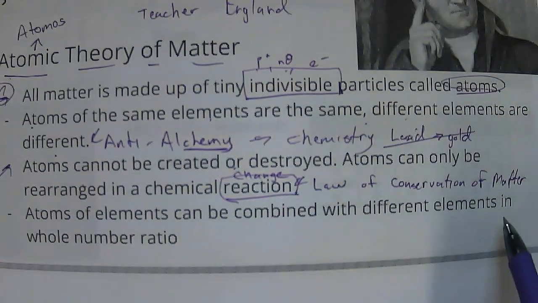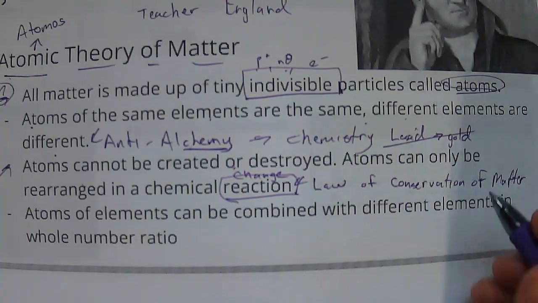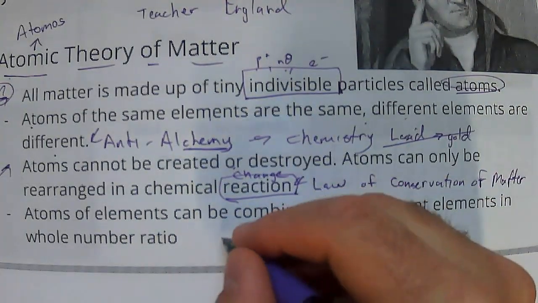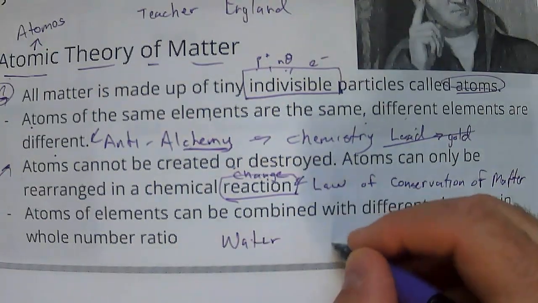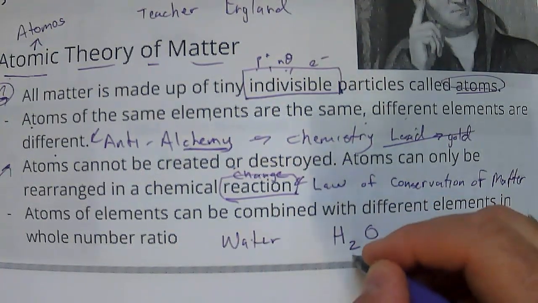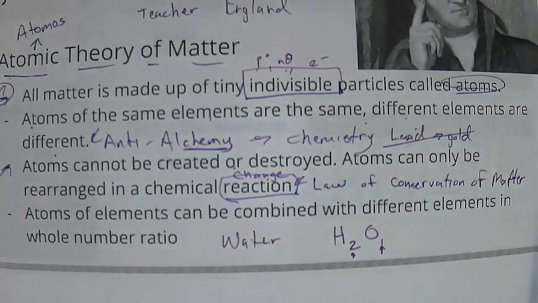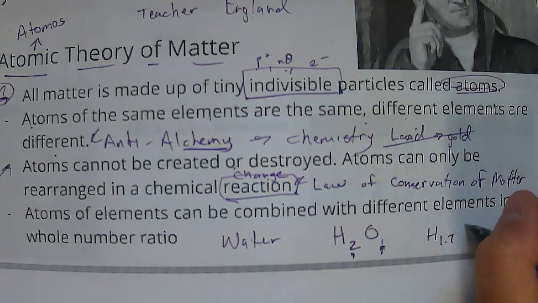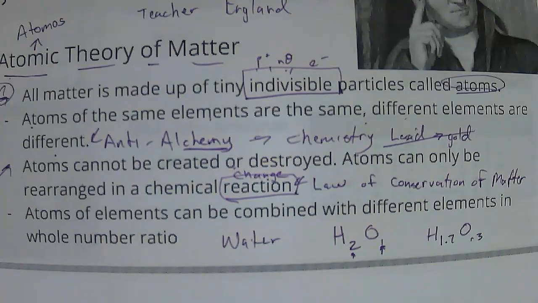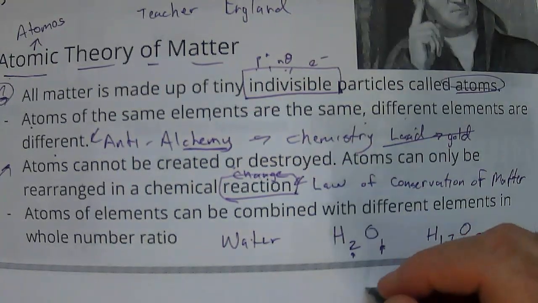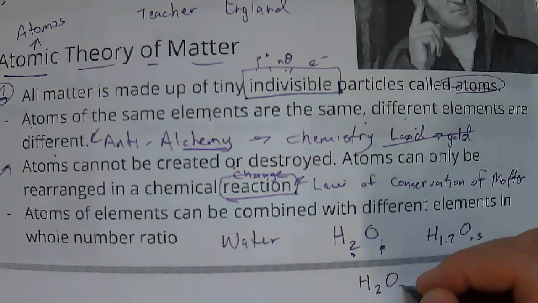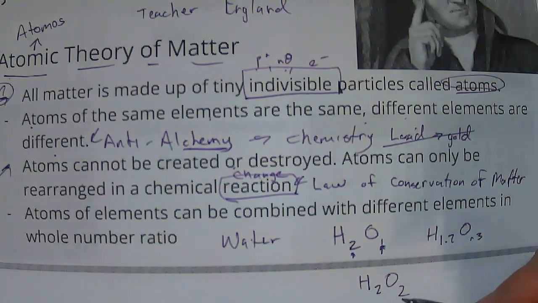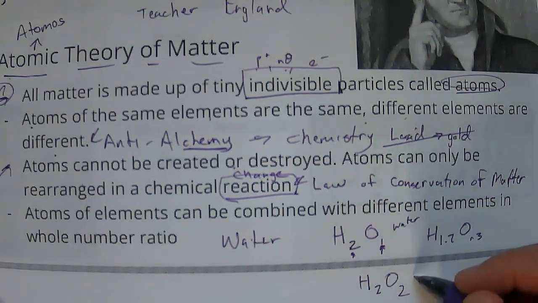Okay, and the last one that John Dalton came up with was that atoms of elements can be combined with different elements in whole number ratios. So the idea here is that you can have water, the ratio of water is going to be H2 to O, there's a 1 there. It's always going to be 2 to 1. It's never going to be H1.7 to O.3 or something like that. Okay? Or water is not H2O2, even though that's a whole number ratio. Okay? This is a different thing. This is water, and this is hydrogen peroxide.